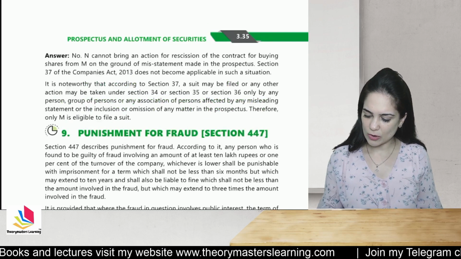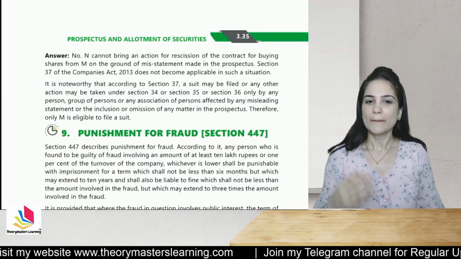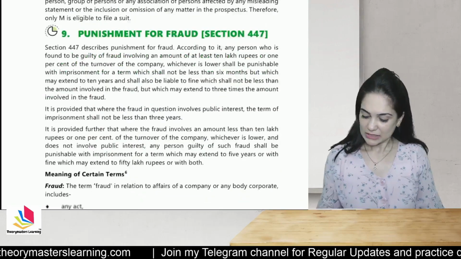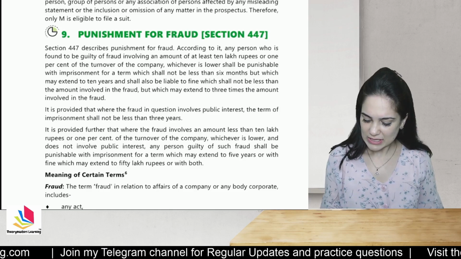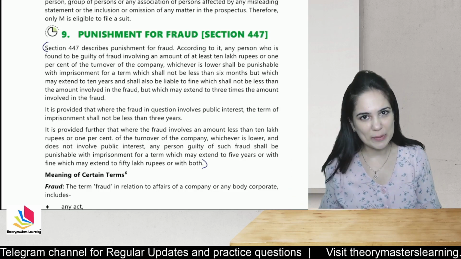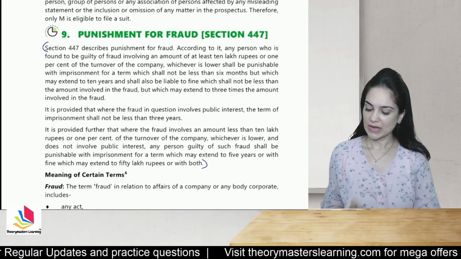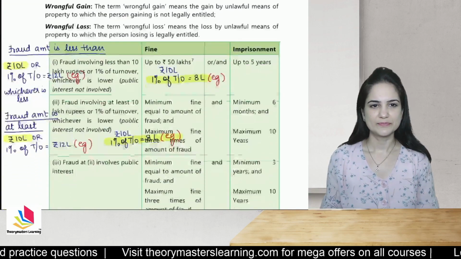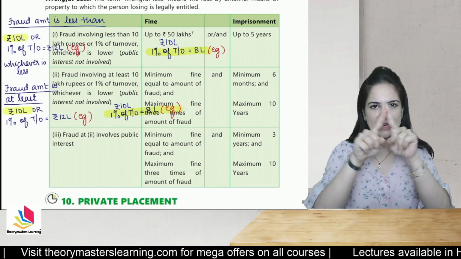Students, this is on page 3.35 of your study material, punishment for fraud, section 447. The first paragraph need not be read by you because this is already given in a table form on the next page. So ignore this, okay? Even if you don't study this, it is all right. On the next page, you will find a table. This is section 447 given in tabular form.